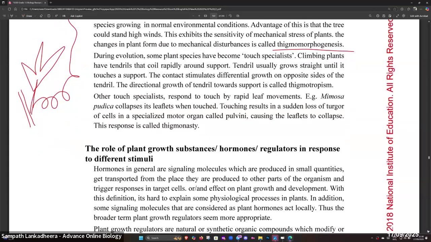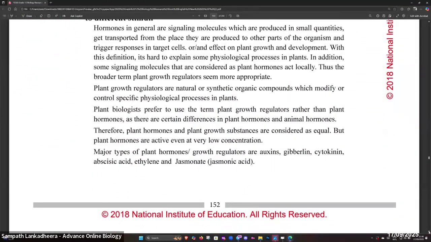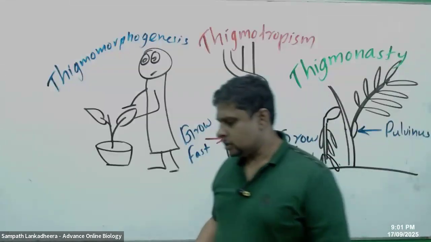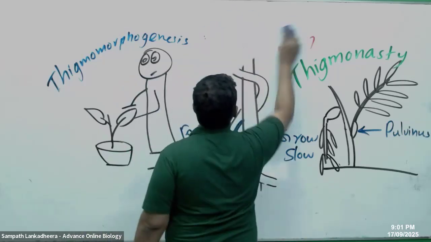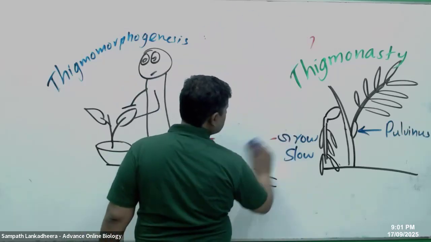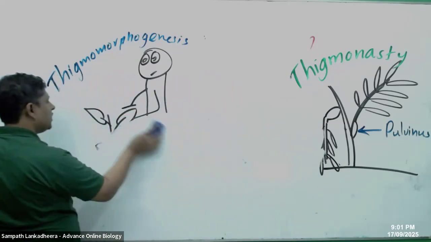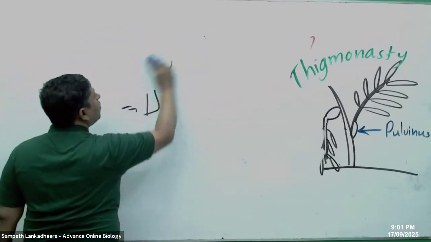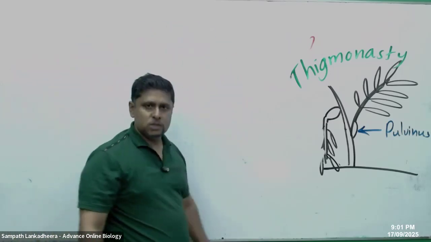All right, plant growth substances. Now we discuss the terms here: plant growth substances, plant hormones. The hormone word was the original term. The first hormone to be discovered was insulin.